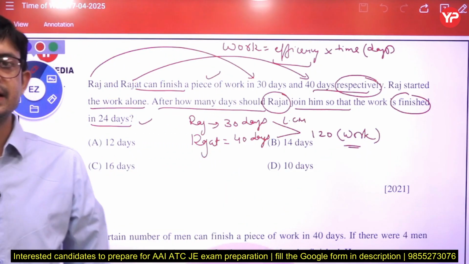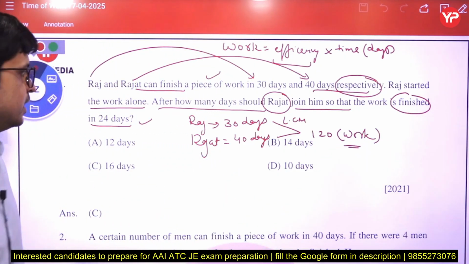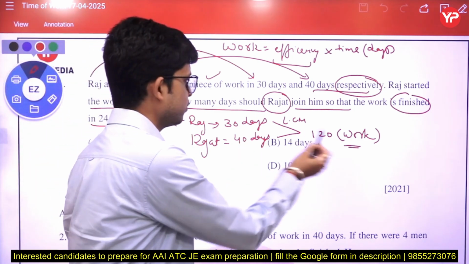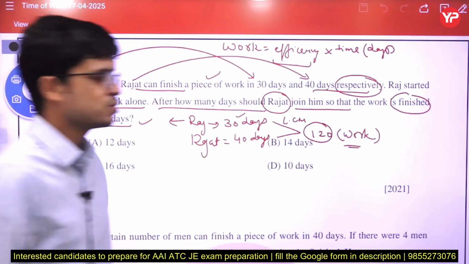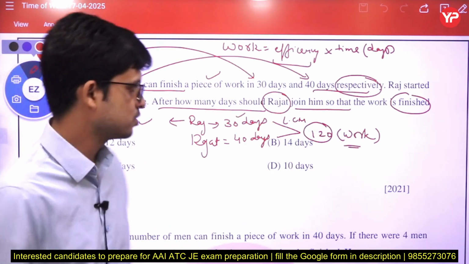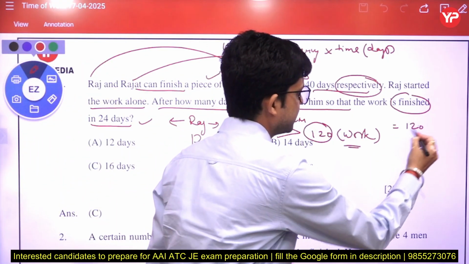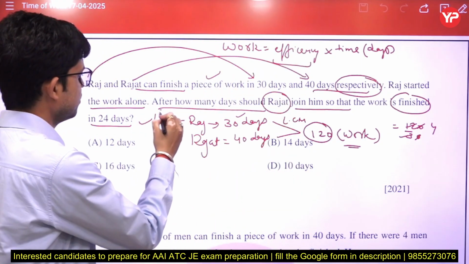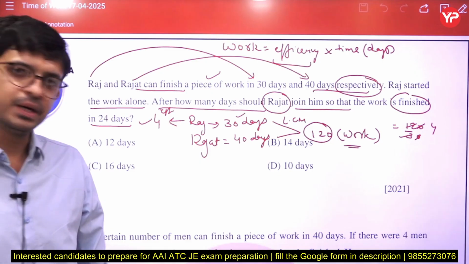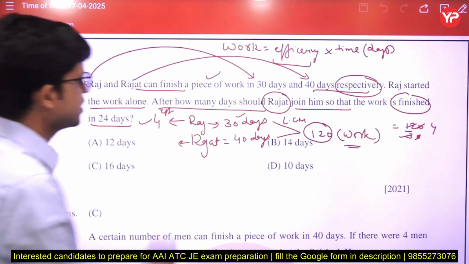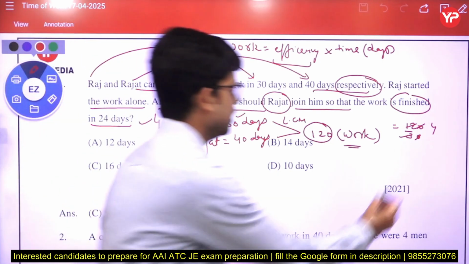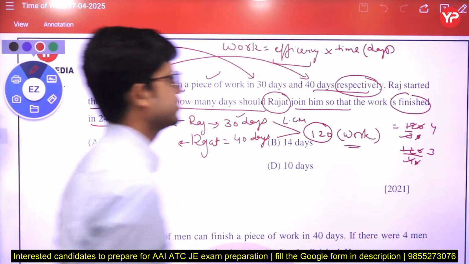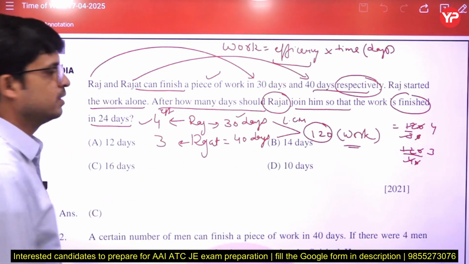How much work do they have to complete? That is 120. Now what will be the efficiency of Raj? If Raj is doing 120 work in 30 days, how much work does he complete per day? We divide 120 by 30 and get 4 work per day. So the efficiency of Raj is 4 work per day. Similarly, Rajat does 120 work in 40 days, so the efficiency of Rajat is 3 work per day.